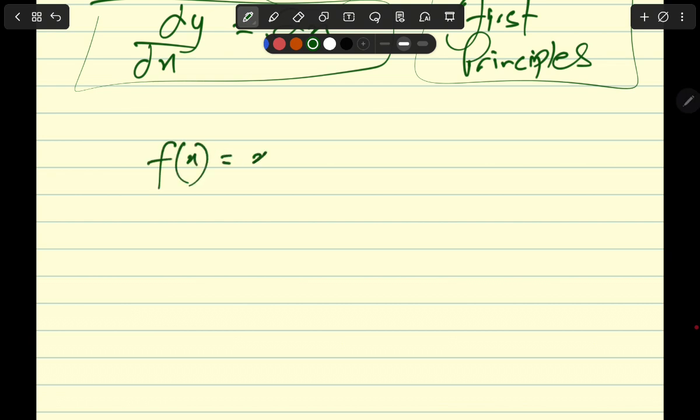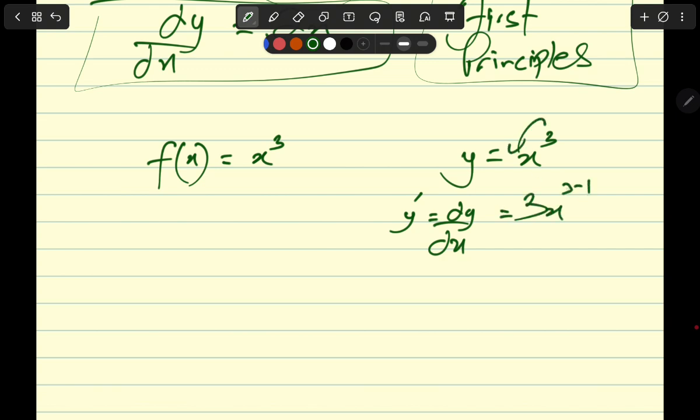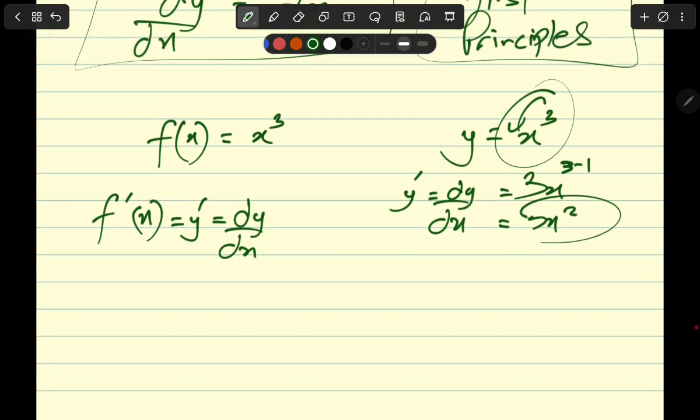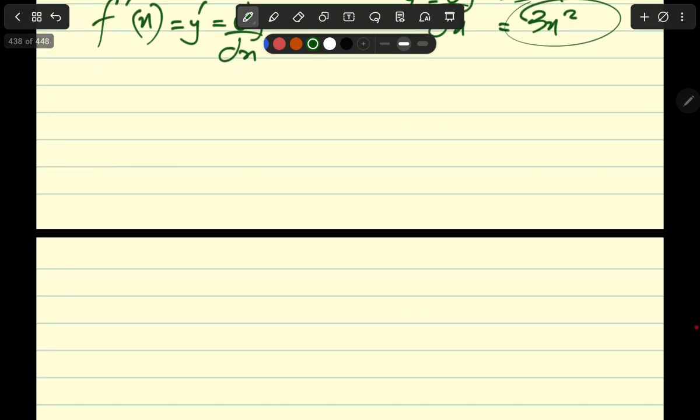If f(x) is equal to x cube, then if y equals x cube, the derivative of y may be denoted by y prime or dy by dx. The power comes down, this becomes 3, and the power gets reduced by one, so this becomes 3x squared. Similarly, the derivative of f(x) may be written as f prime of x. This is the same as y prime, the same as dy by dx, and all these notations are one and the same thing. Now why is the derivative of x cube 3x squared? Let's prove it by first principles.